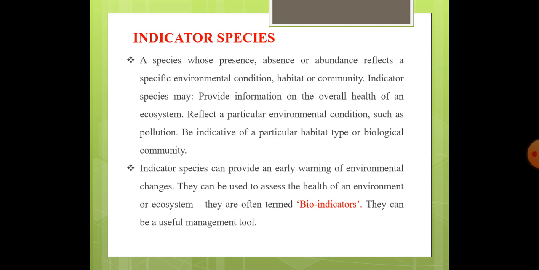They can be used to assess the health of an environment or ecosystem. So, they are often termed as bioindicators and they may be a useful management tool. How will they be useful as a management tool? Because they are going to provide us in advance. They can warn us what environmental changes are approaching. So in advance, if we observe these indicator species, we can come to know about the various pollution changes or the environmental changes, the climatic conditions, the habitat or the community of that particular ecosystem.